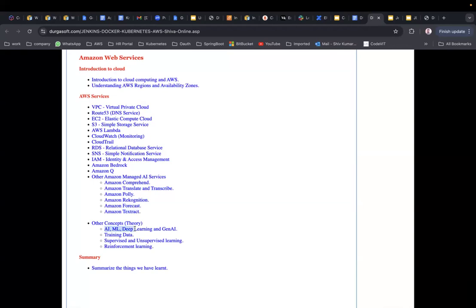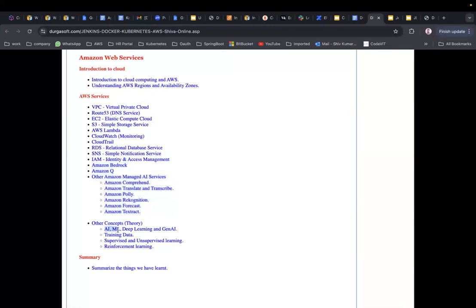Now AI, machine learning, deep learning and Gen AI. One more thing I forgot to mention. Before learning Amazon Bedrock and all these things, we will be seeing what is generative AI, why it has been popular, and where generative AI fits in the entire AI. Generative AI is a part of AI, but it is not entirely AI. At what position does generative AI fit into AI? That is what we are going to see. You need to get the introduction first, then only you can deep dive, right?